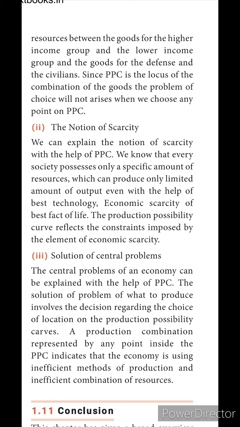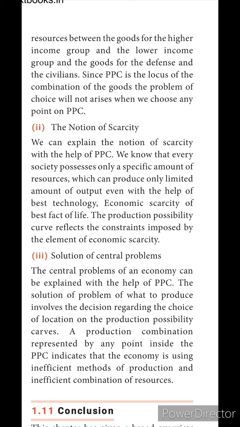Solution of central problems. What is the solution? The central problems of an economy can be explained with the help of the production possibility curve. The solution of the problem of what to produce involves the decision regarding the choice of location on the production possibility curve.